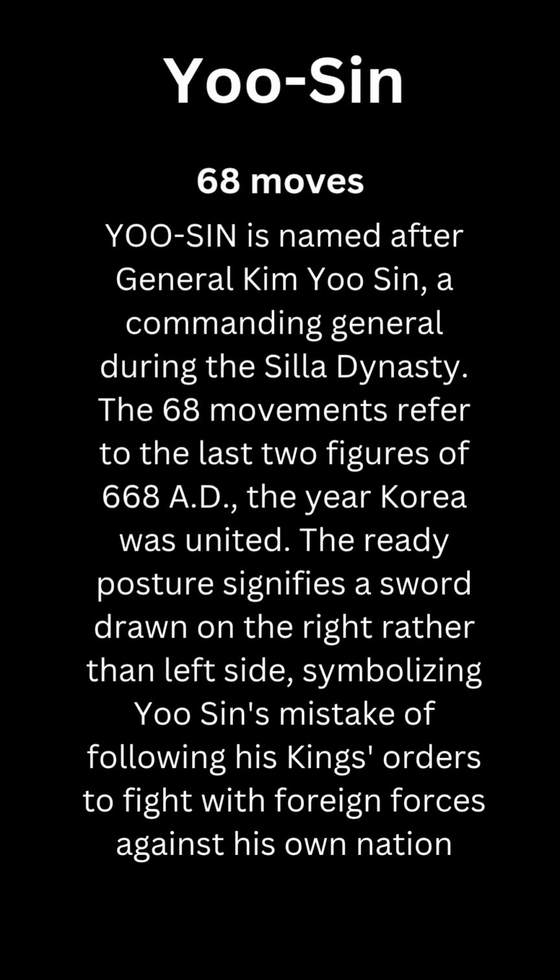Juche, 68 moves. Juche is named after General Kim Yu-shin, a commanding general during the Silla dynasty. The 68 movements refer to the last two figures of 668 AD, the year Korea was united. The ready posture signifies a sword drawn on the right rather than left side, symbolizing his mistake of following his king's orders to fight with foreign forces against his own nation.